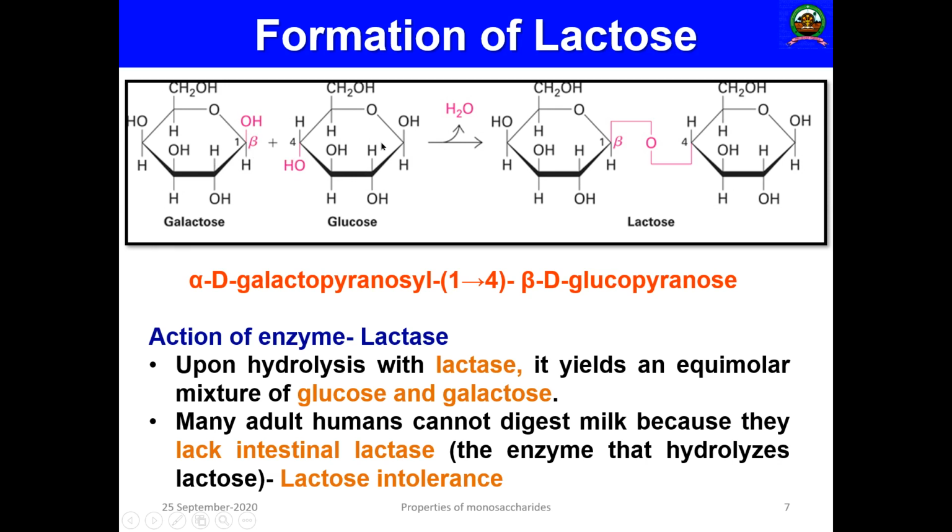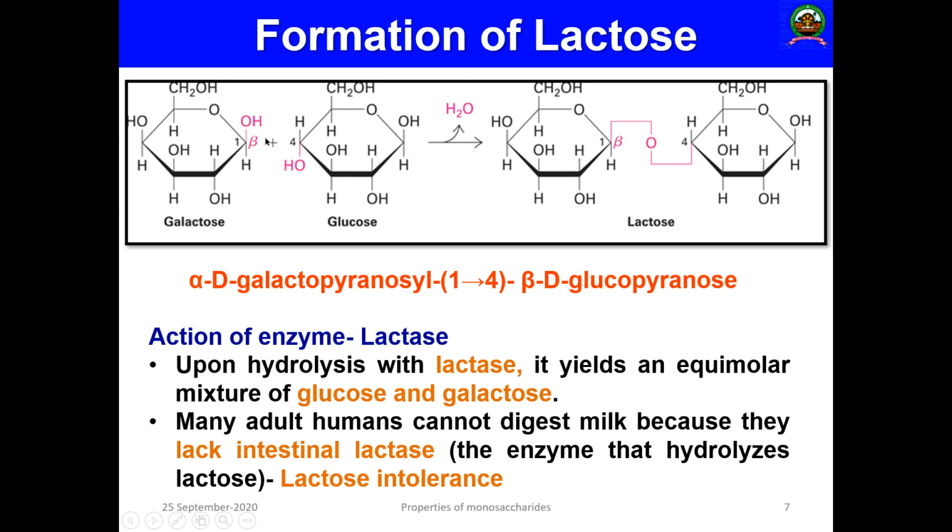Here you can see this is galactose and this is glucose. The first position of galactose has a hydroxyl group, and the fourth position of the glucose has a hydroxyl group too. So what will happen? There will be a removal of water. H and OH will be removed as water, and this will be written like this.